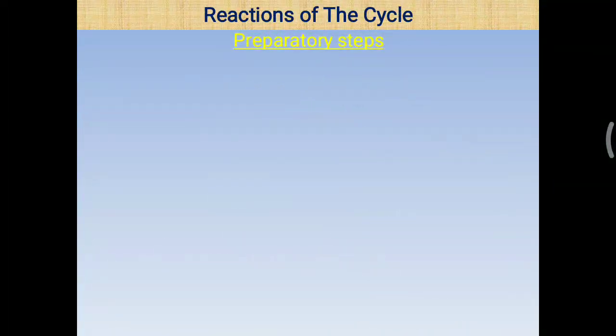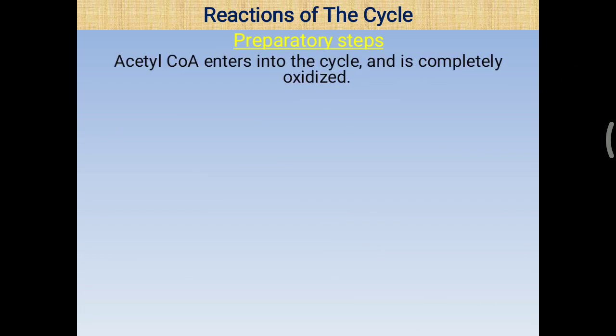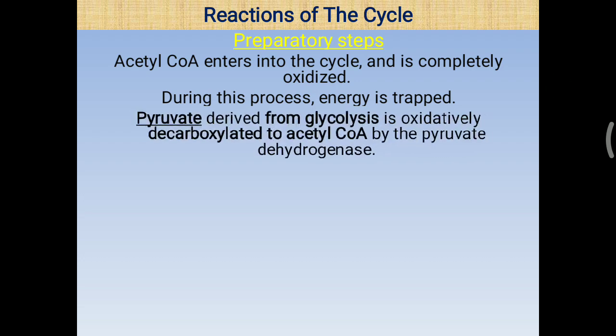So for the reactions of the TCA cycle, first we will look at the preparatory step, that is, how the initial molecule for this TCA cycle is prepared. Acetyl-CoA enters into the TCA cycle and is completely oxidized. During this oxidation process, energy is trapped.